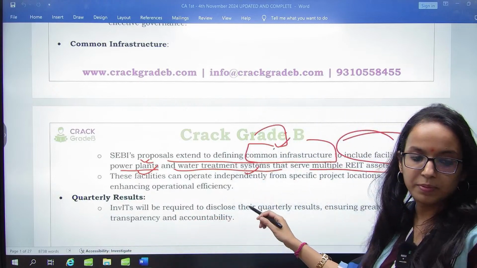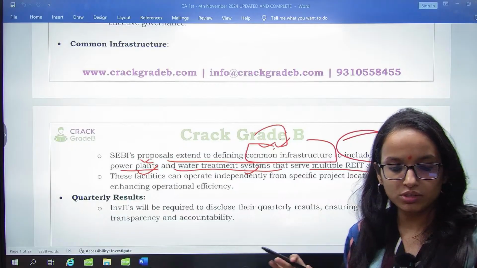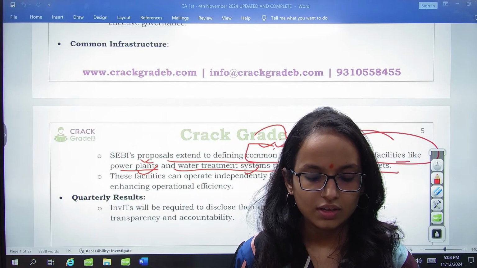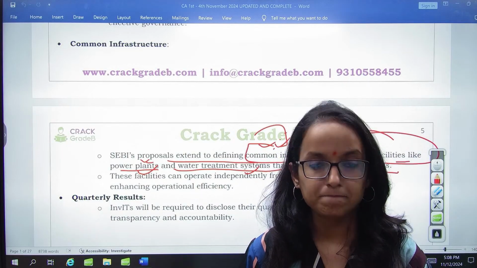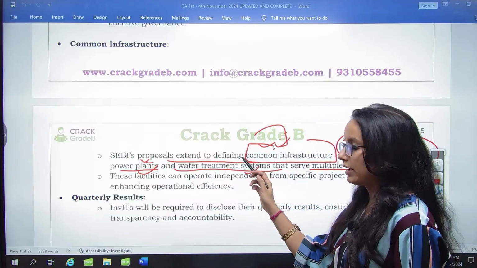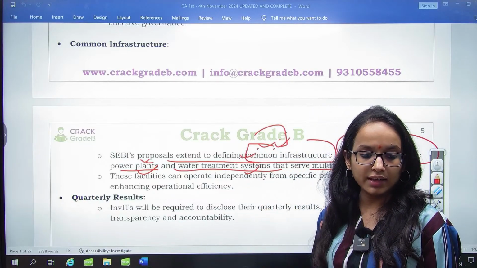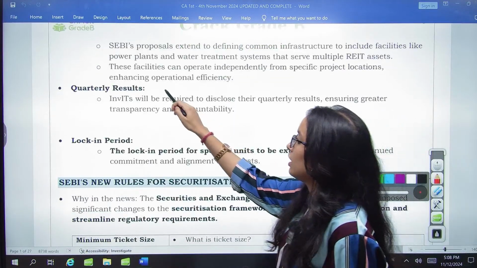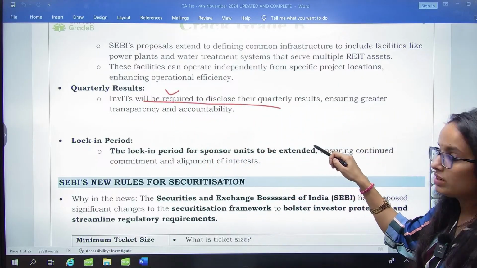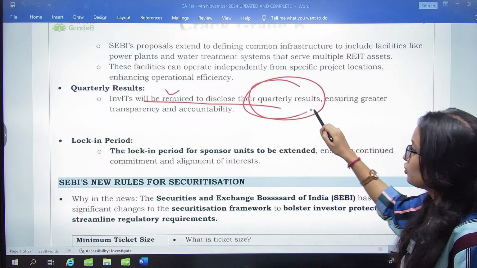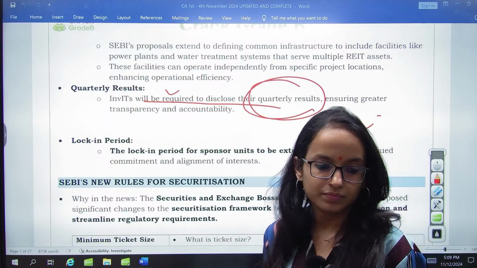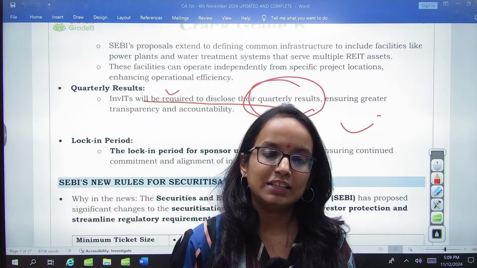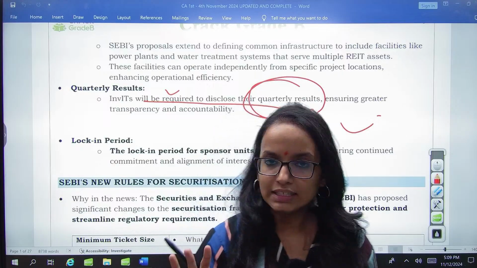Is this clear? Tell me, are you getting all these points or no? Yes or no? This is clear, right? So extension of this definition, and then the NRC thing we have seen. Next thing is quarterly results. InvITs will now be required to disclose quarterly results, ensuring greater transparency and accountability. Quarterly data they have to show, so that the process becomes more transparent. Right? This is general guideline.